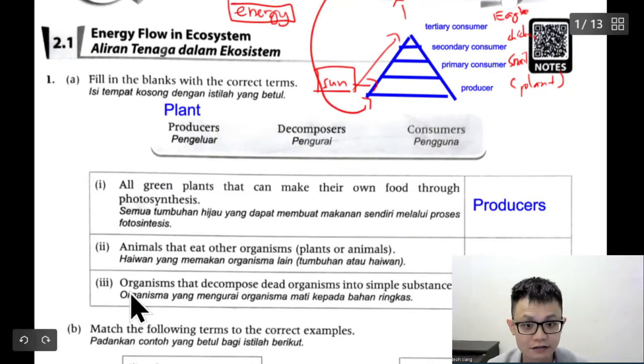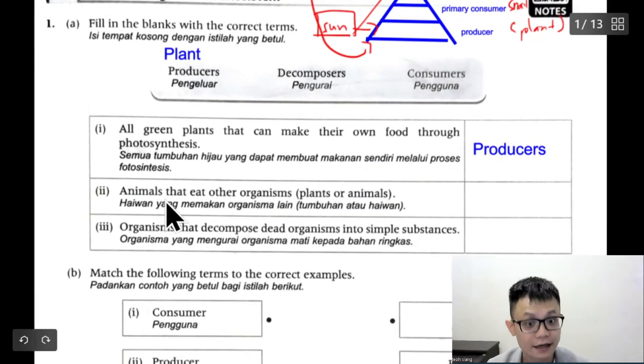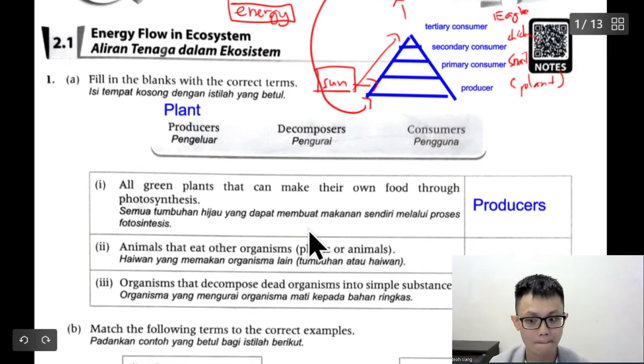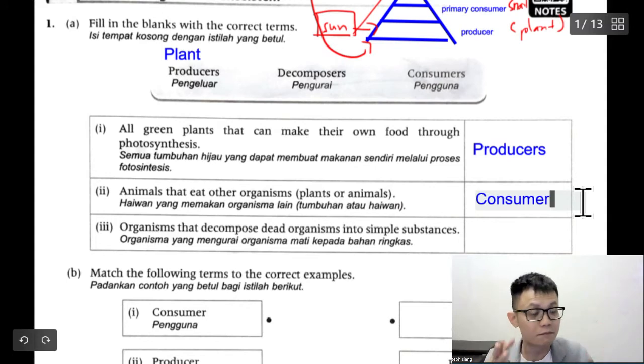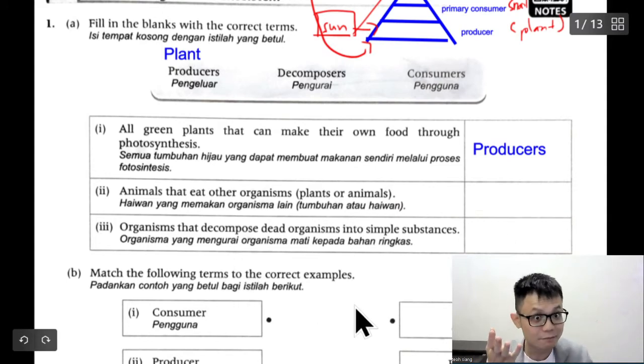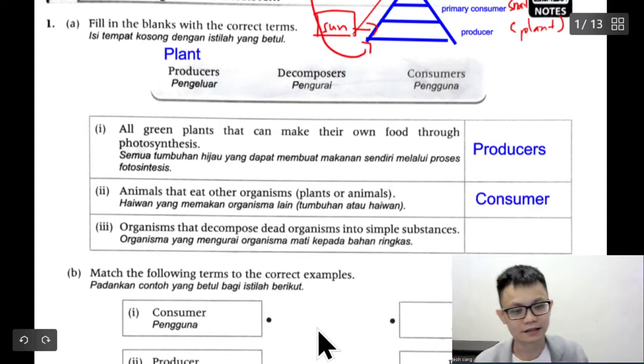So let's look at this question. Animals that eat other animals. So which one is this one? This one will be consumer, correct or not? Like we always use in the shopping mall, right? You want to buy things, you are the consumer, the customer.